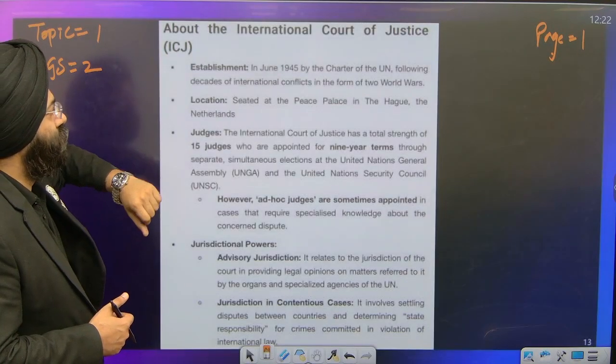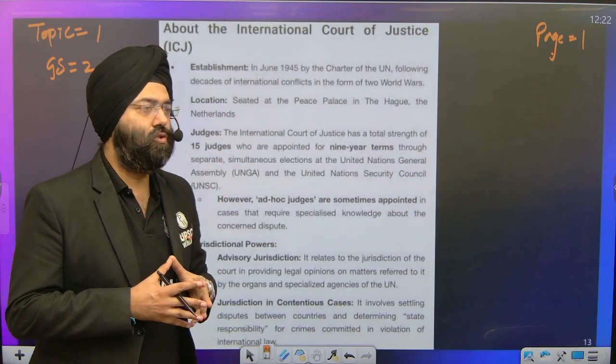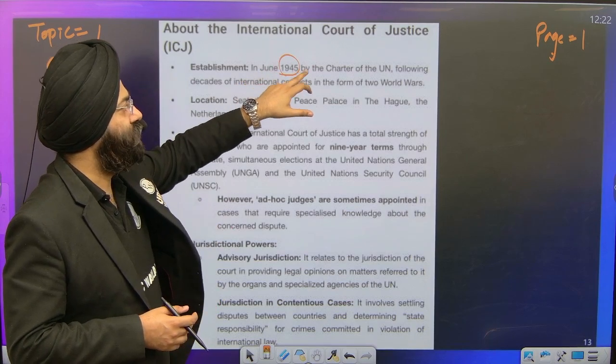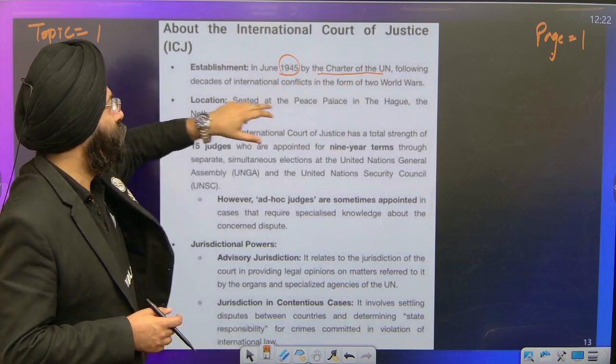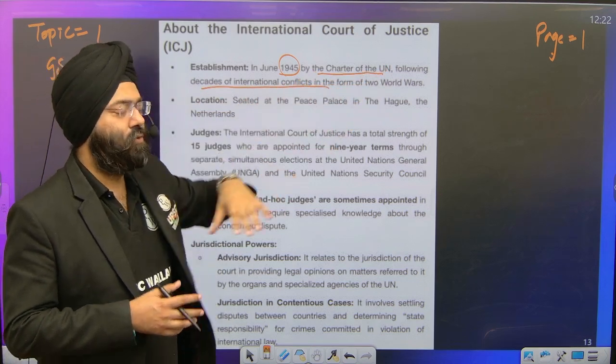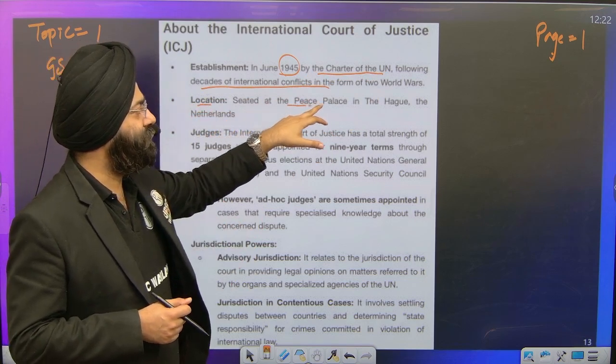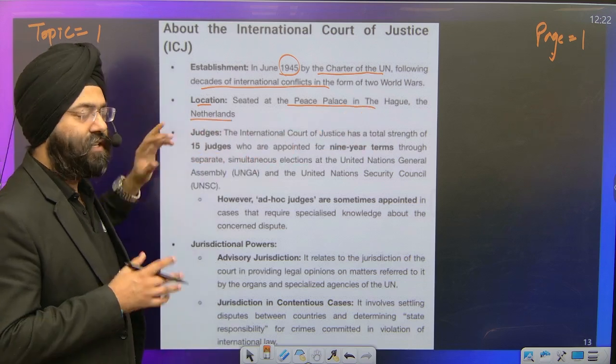Now, let us move to the prelims topics. Topic 1, GS2, International Court of Justice. Now, the topic was there. So what is important over here is International Court of Justice was established in June 1945 with the charter of the United Nations, following decades of international conflicts in the two wars. Now, location is, it is seated at the Peace Palace at Hague, that is the Netherlands.